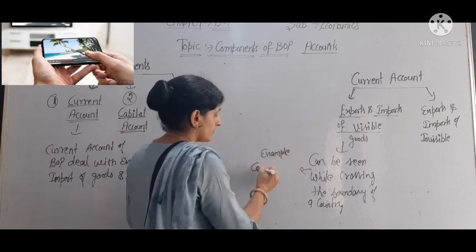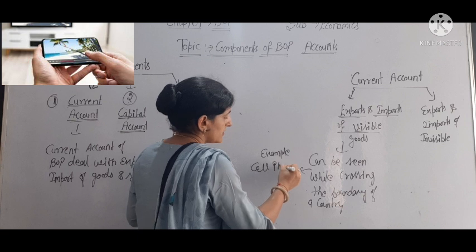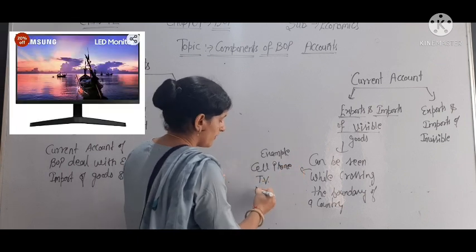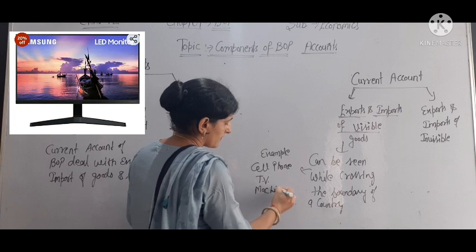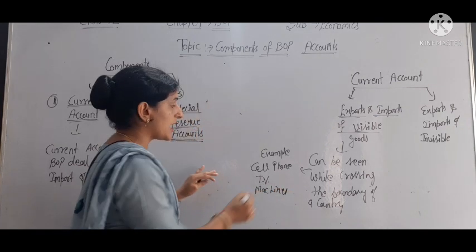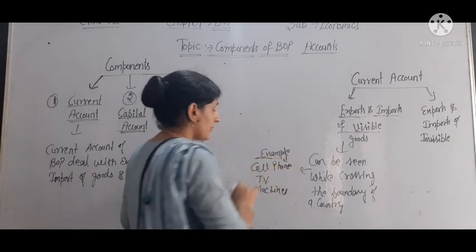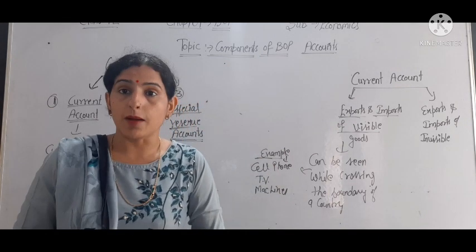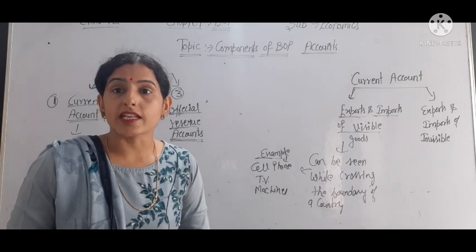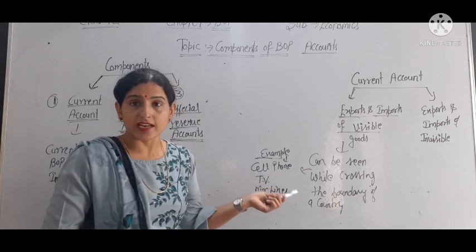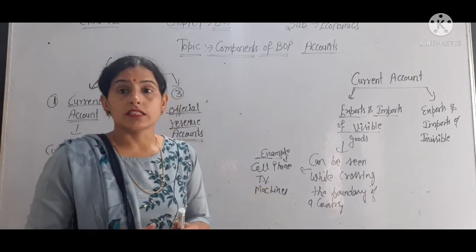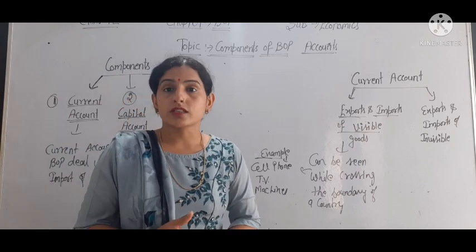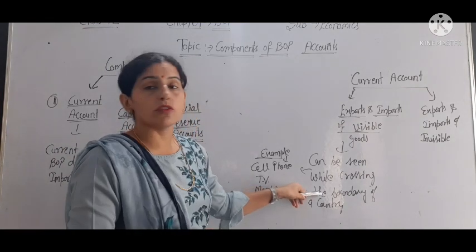cell phone, TV, machines. These types of goods can be seen while crossing the boundary of a country. For example, if we are importing a cell phone from China, then it can be seen as the goods come crossing the boundary of a country.